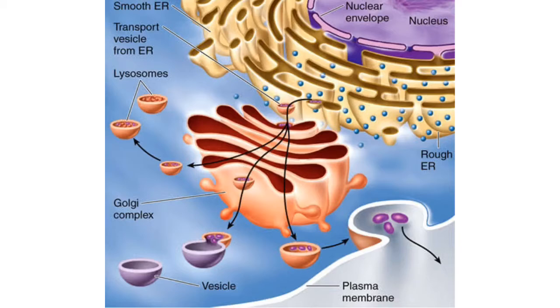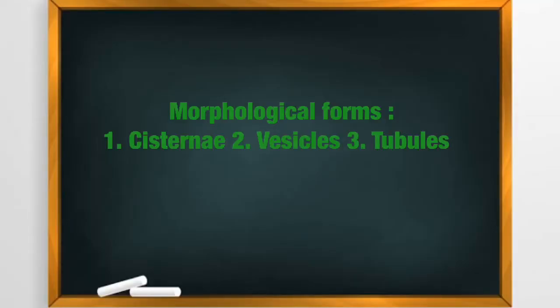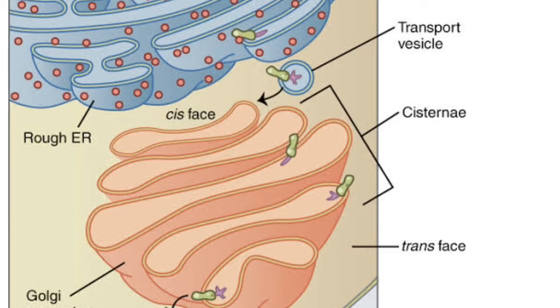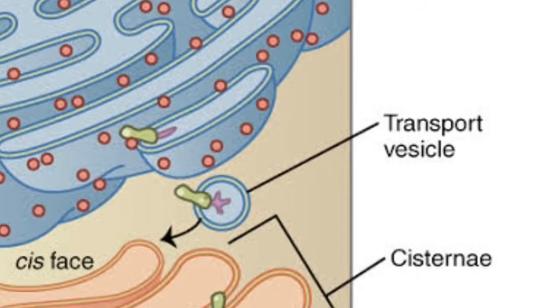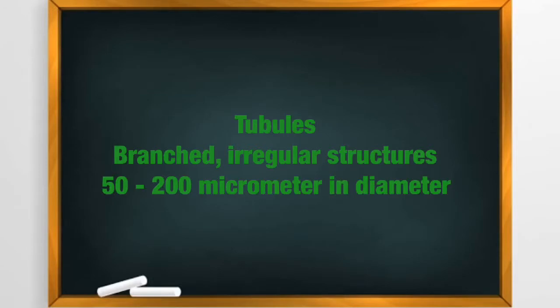Okay, now the endoplasmic reticulum occurs in three morphological forms. One is cisternae, second is vesicles, third is tubules. Cisternae are elongated and flattened, sac-like unbranched structures, 40 to 50 micrometer in diameter. Okay, generally arranged parallel to each other, that is in bundles which are interconnected. Vesicles are round, spherical, ovoid structures, about 25 to 500 micrometer in diameter. Okay, and tubules are branched irregular structures, about 50 to 200 micrometer in diameter.